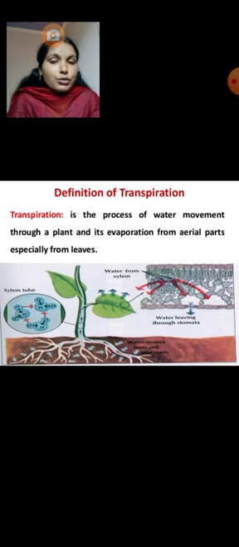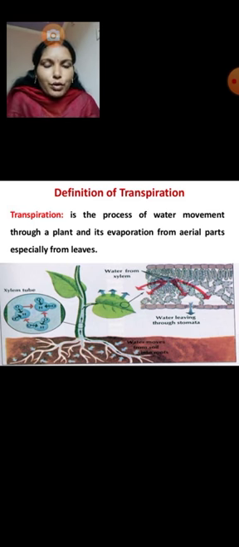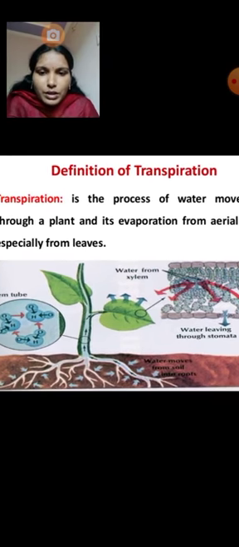Through this process, water is moving through the aerial parts. Here the excess water is moving through aerial parts, especially from leaves. So this transpiration process is also of major use for the plants. Here we can see these diagrams.